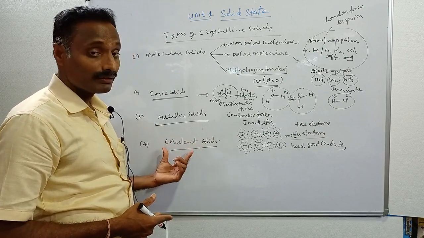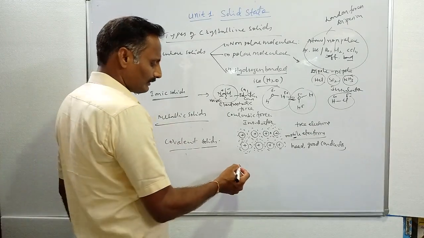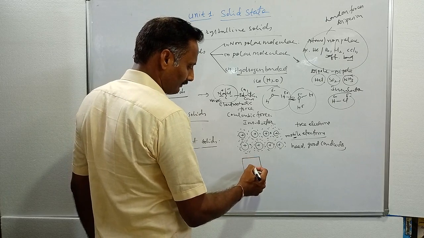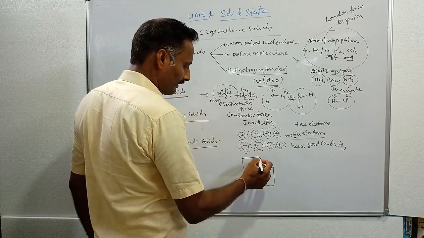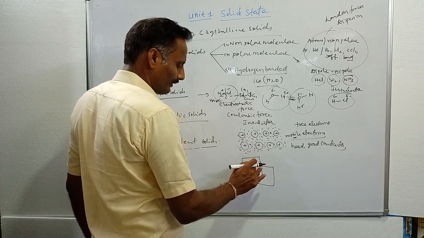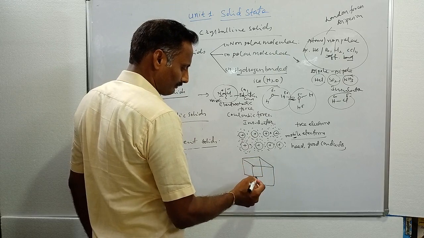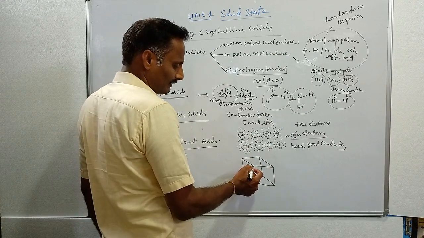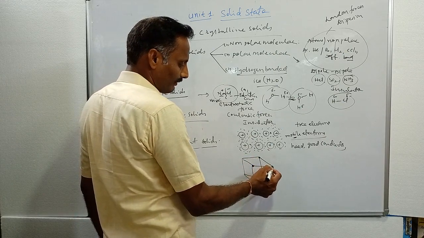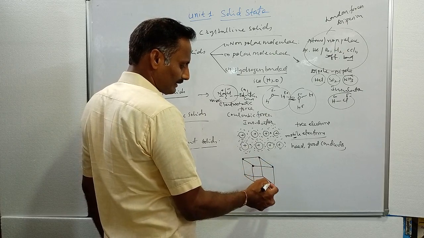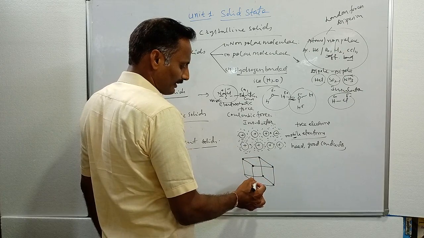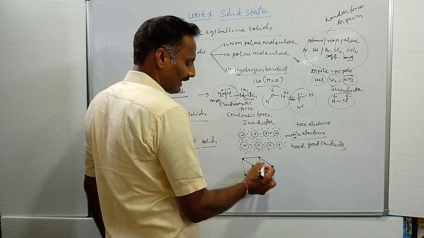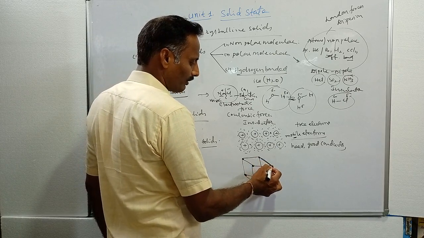Covalent solids means covalent bonds. If you think of a solid material like a cube, it has 8 corners, and these 8 corners are the 8 lattice points of the cube. The lattice points are occupied by atoms, and these atoms are held together by bonds called covalent bonds.